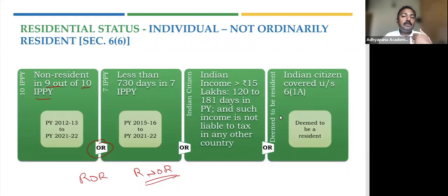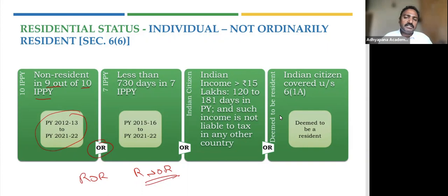Then he will be called a not ordinary resident. So in the last 10 years, in at least 9 years, he is not a resident. For previous year 22-23, the 10-year period will be 1st April 2012 to 31st March 2022.